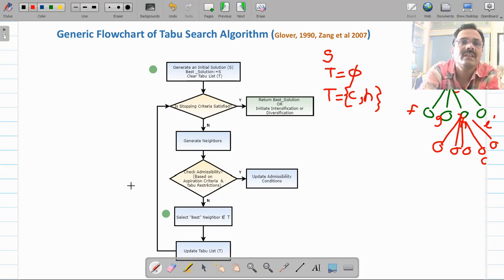So in this way you are going to repeat these steps. In between you can update the admissibility conditions because they are dynamic, and finally whenever your termination criteria is reached, the algorithm terminates and returns the current solution which is the best solution. Otherwise, for the improved version of this algorithm, if you need an even more optimal solution, you can incorporate intensification and diversification.